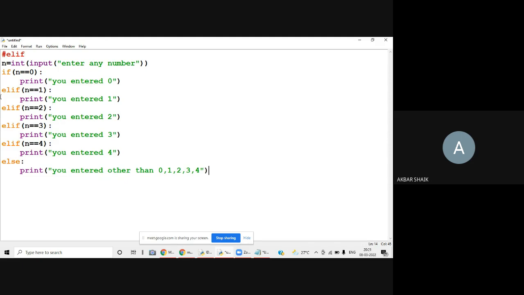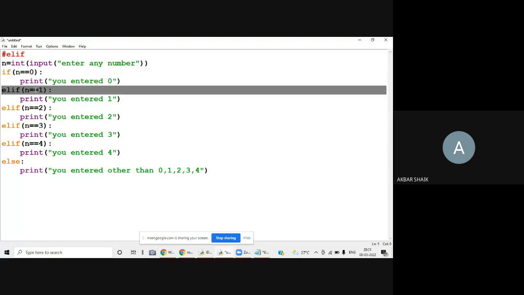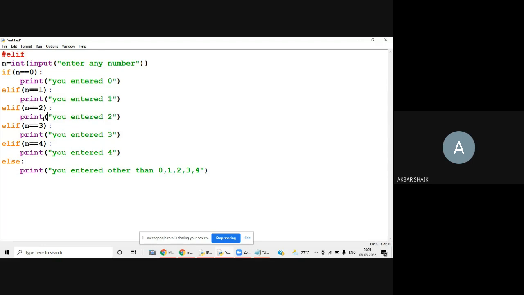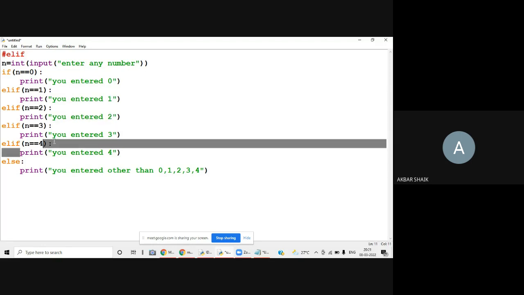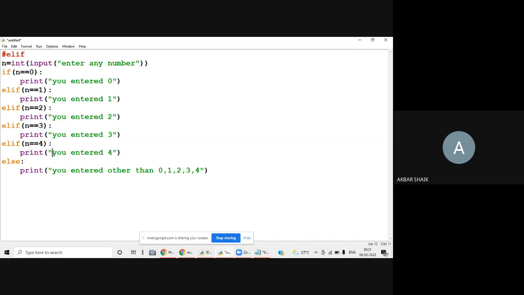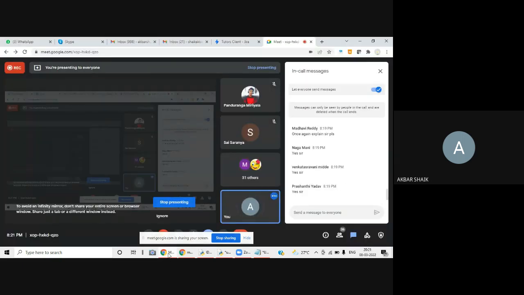I said condition 1 will be checked. If condition 1 is true, this statement will be executed. If condition 2 is true, this will be executed. If condition 3, 4, or 5 is true, the corresponding statement will be executed. If all the conditions fail, then the last else will be executed. Is it clear to all? Remaining students, please respond. What is the objective of this program?